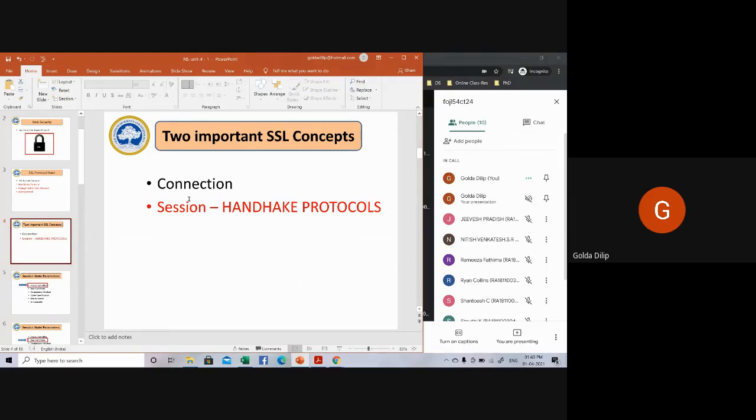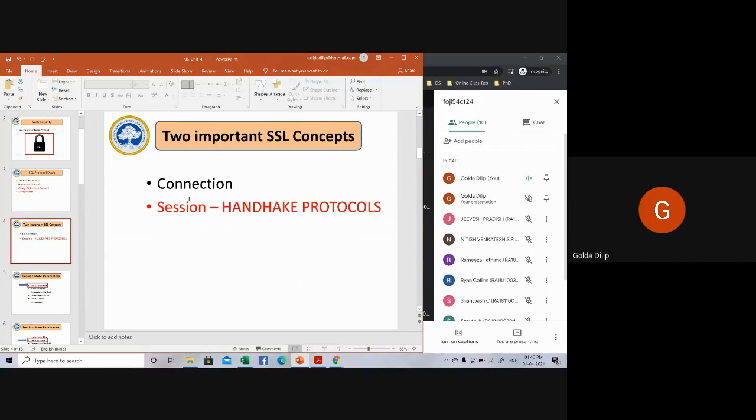When I say states, it can be the receiving state and sending state, in other words, reading and writing states. At the time they are created, they will be in what is called the pending state. Then after successful conclusion of the handshake protocol, the pending states will become the current states. So that's what your session is all about.